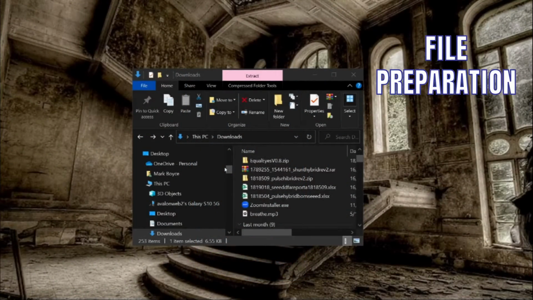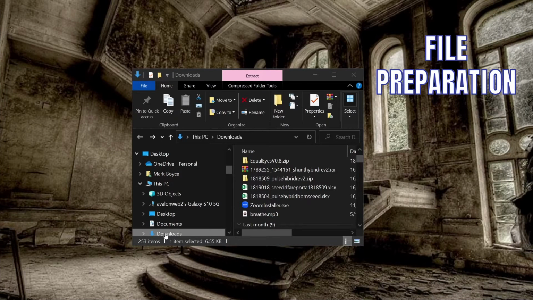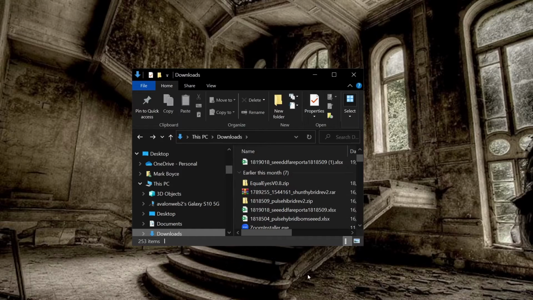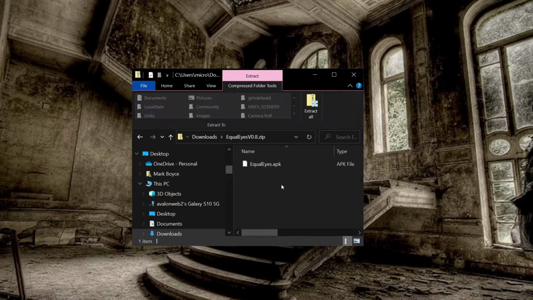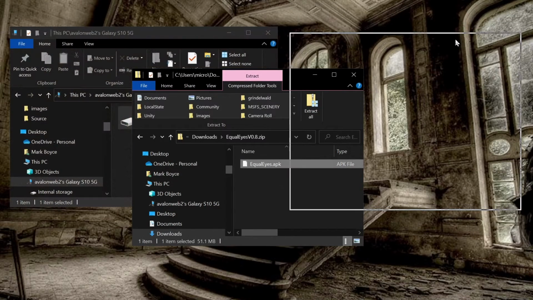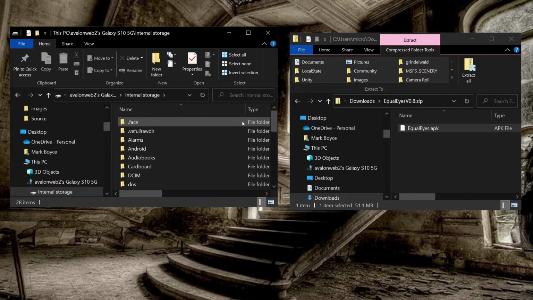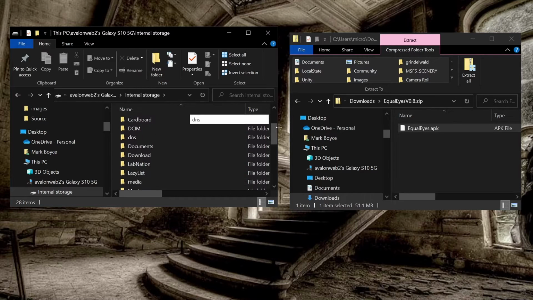On your PC, locate the Downloads folder. Browse this folder for the downloaded zip file. Double-click the zip file to open it. Open a new File Explorer window and locate your mobile phone there. Browse to your phone's download folder. Once found, enter this folder.